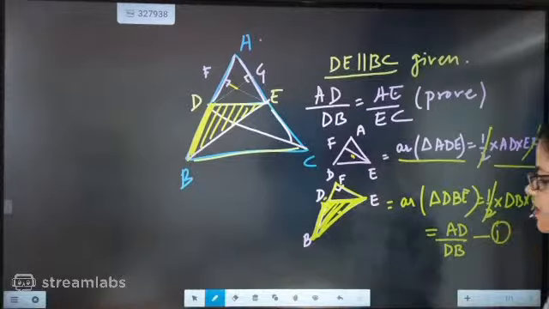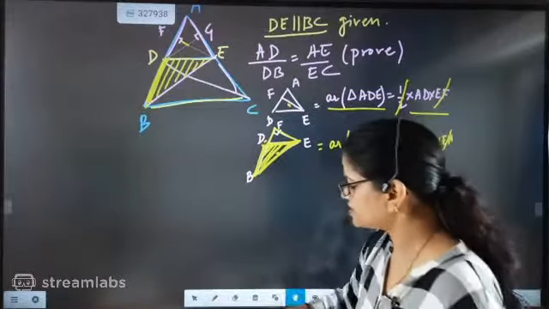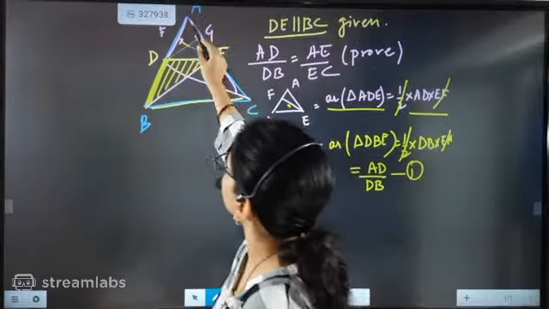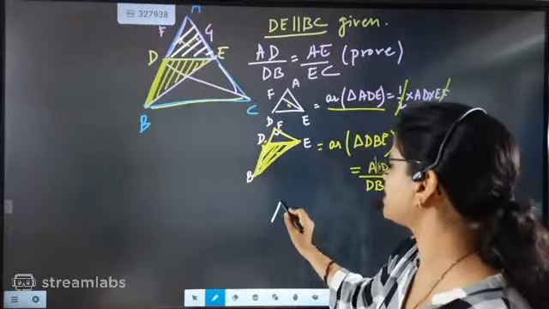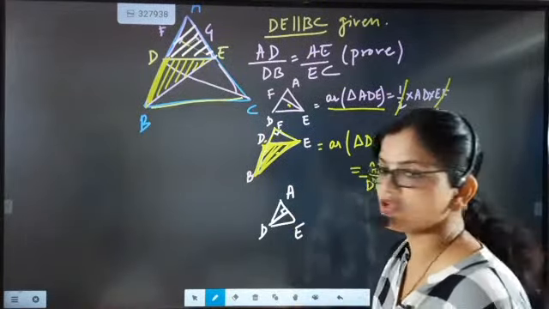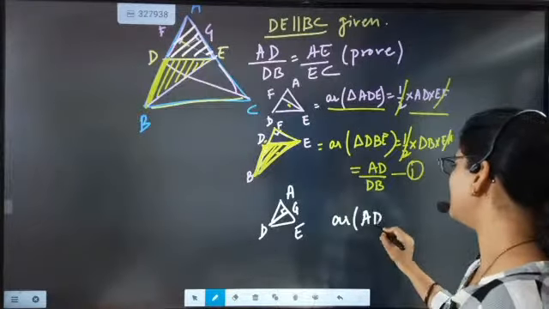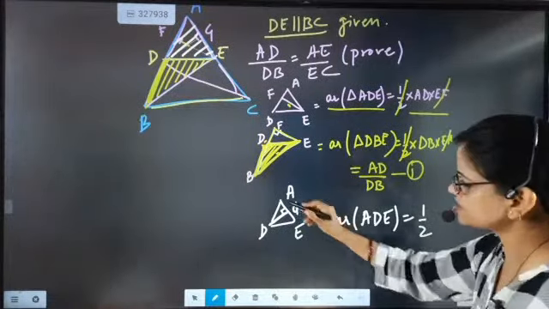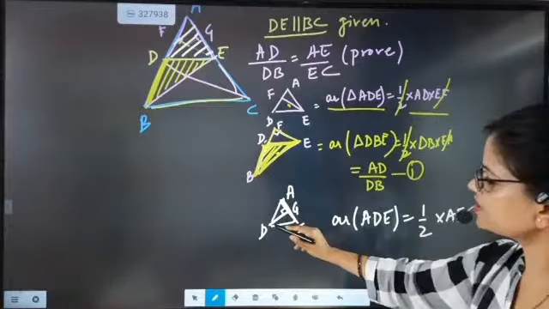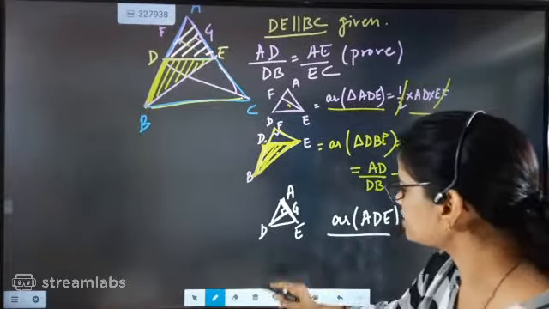This is the first part. Now beta, we are going to go to the next side, same part, next side. Again you are going to take the same upper triangle. In both the times, beta, you are going to take the same triangle. So again you have taken the upper triangle, that is A, D, E, but this time you have taken the perpendicular G. Now what will be the area in this case, beta? Again area of ADE will be equal to half. What is the base here this time? The base is AE. And beta, what is the height? Height is DG.